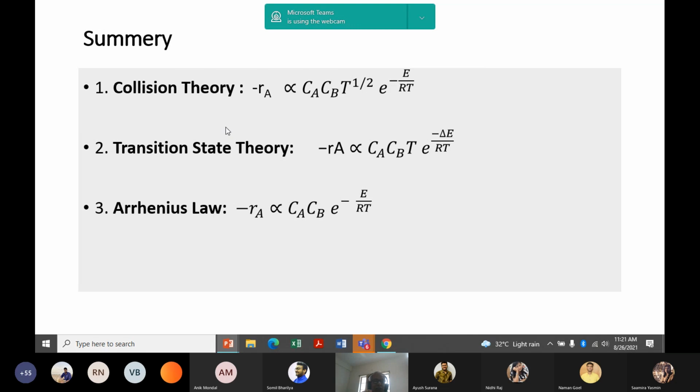So if we summarize, as per collision theory, T to the power half is coming. As per transition state theory, T to the power 1, and here T to the power 0. So we can generalize the temperature dependency of binary reactions as minus rA. It is not written, you can write it. Minus rA proportional to CA CB T to the power n and e to the power minus E by RT. I am writing here.